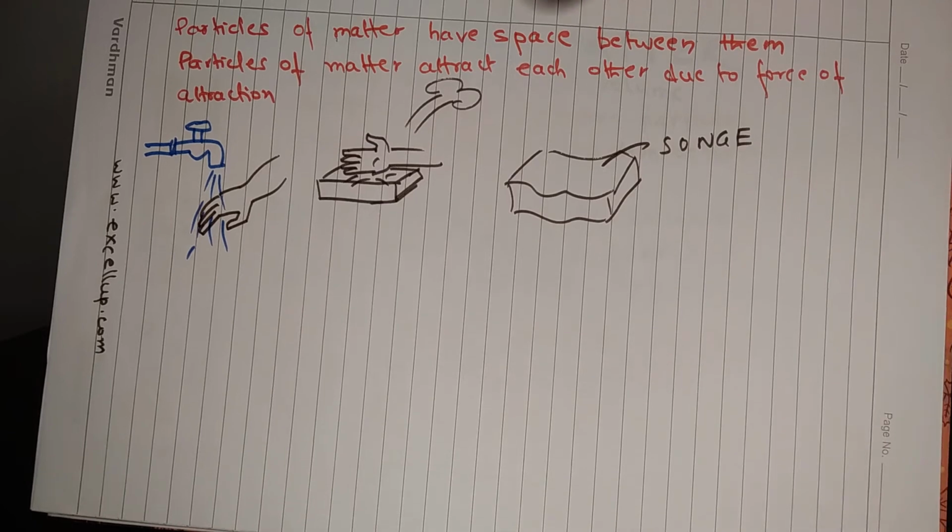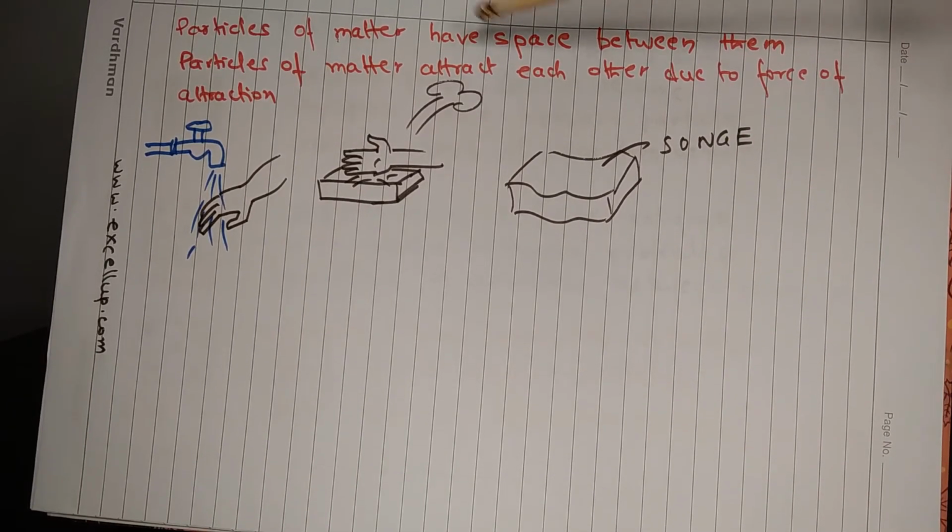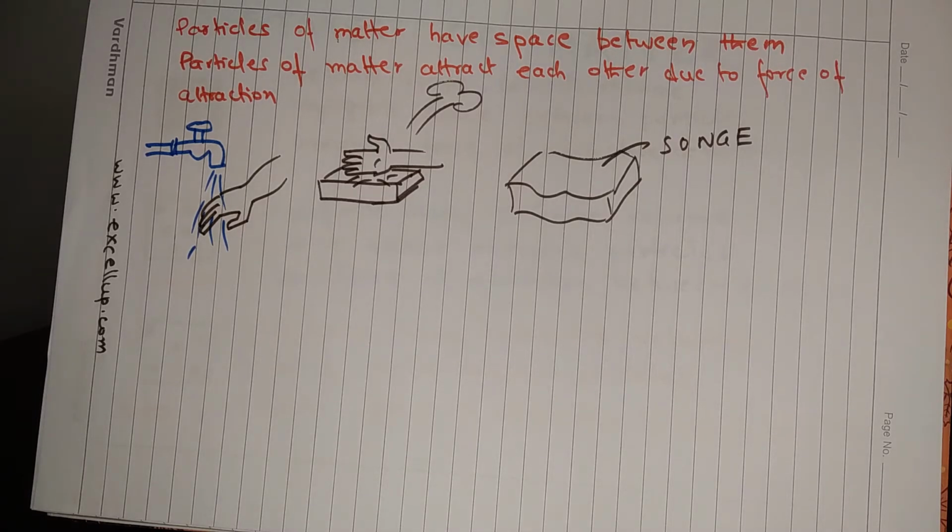Particles of matter have space between them, and particles of matter attract each other due to forces of attraction. Because of the forces of attraction, a particular matter is able to keep its unique shape or size.